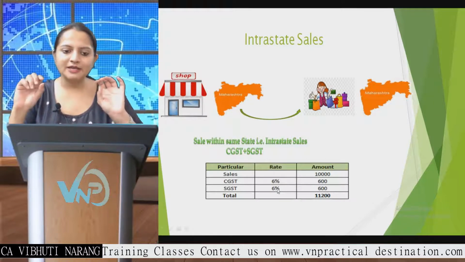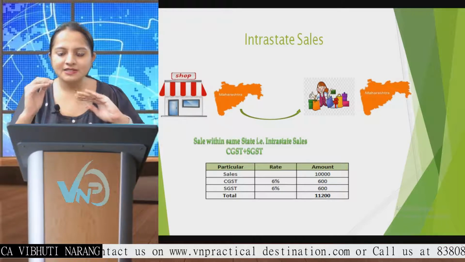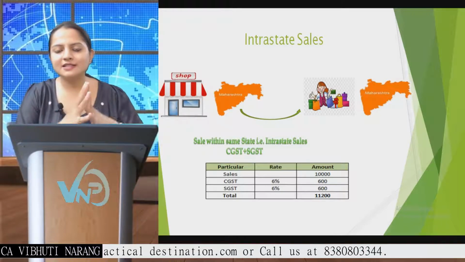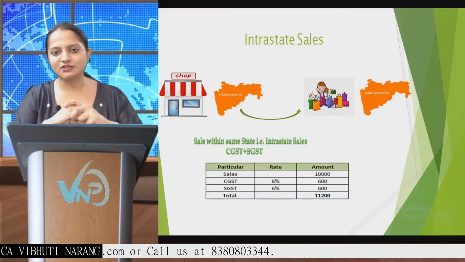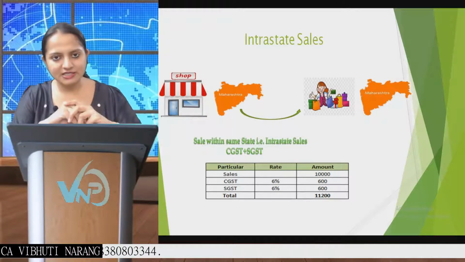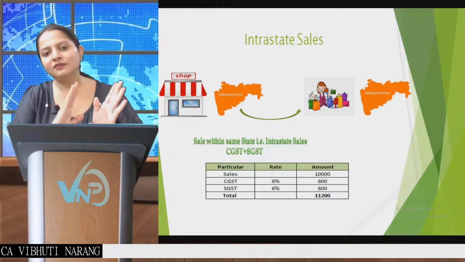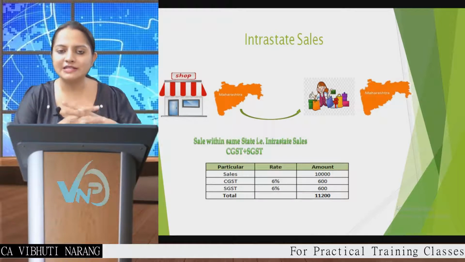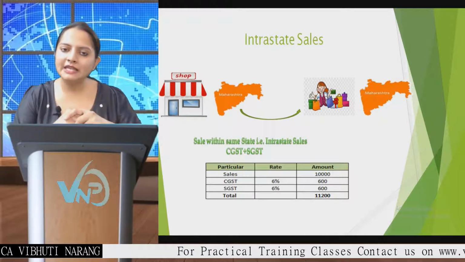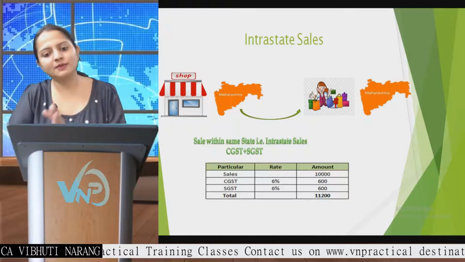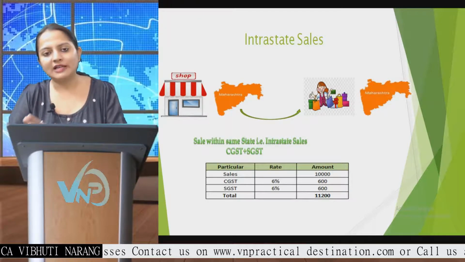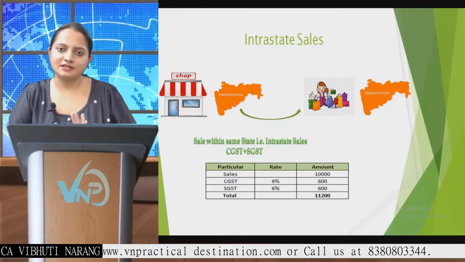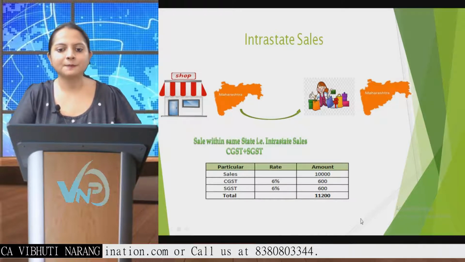Just keep in mind one thing. When we come to IGST, that is Integrated Goods and Services Tax, it is the total of CGST and SGST. And if we have IGST in front of us and we have to calculate CGST and SGST, it will be equal to half. Means if it is 12%, it will be 6%. If IGST is 18%, CGST and SGST will be 9%.